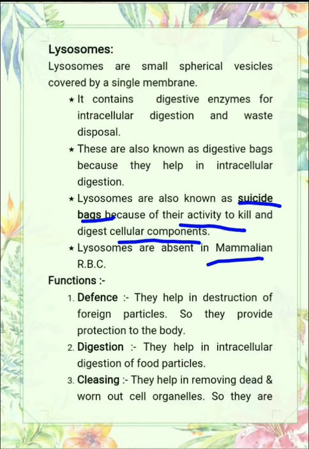Lysosome is absent in mammalian RBCs. Now what are the functions? From this we can say that the first function of lysosome is defense. Defense means it helps in the destruction of foreign particles. If any foreign particles enter into the cell due to any reason, lysosome protects the cell from the foreign particle. So they provide protection to our body.